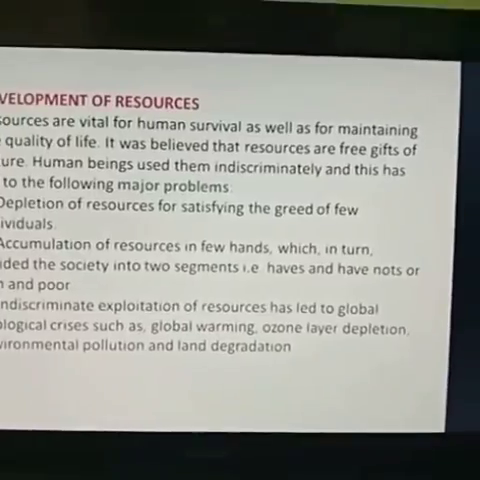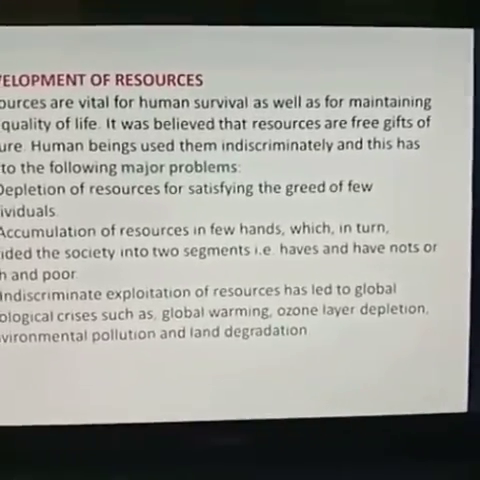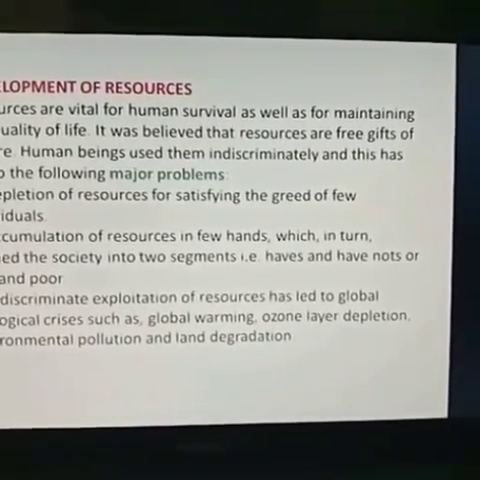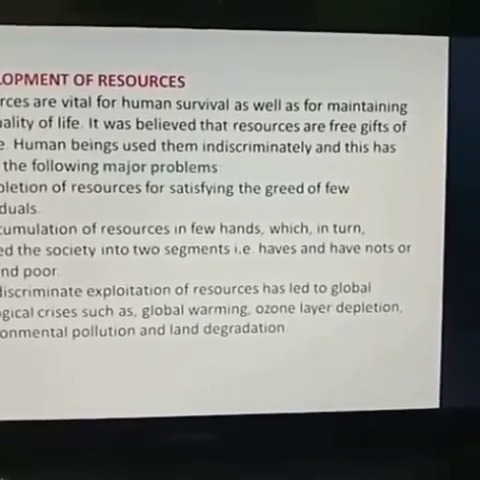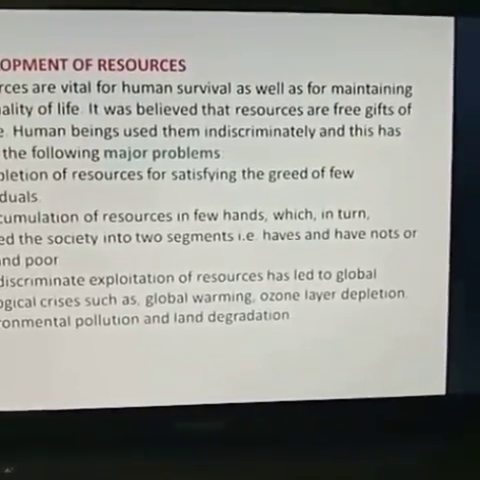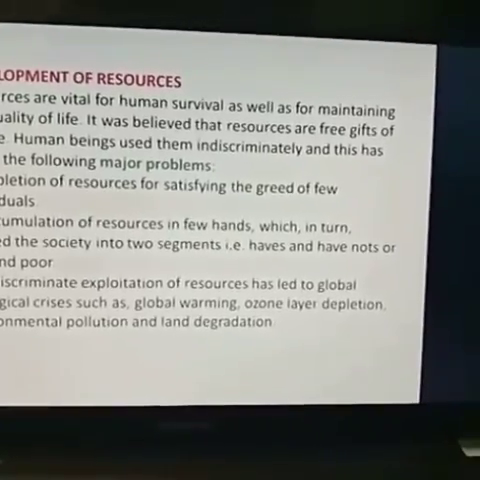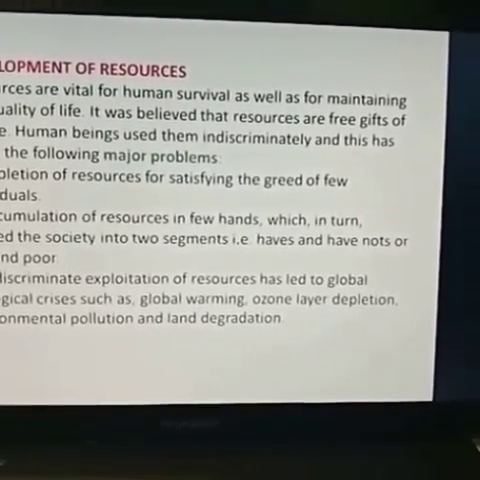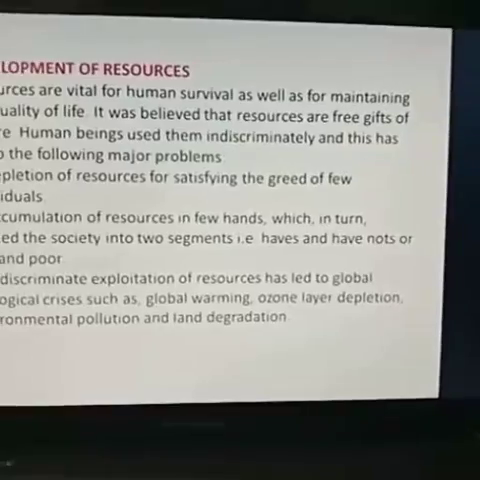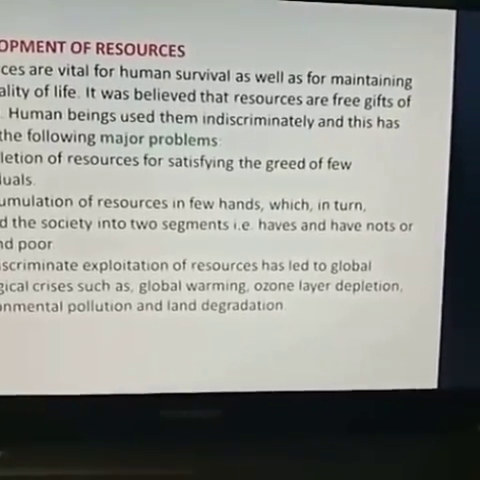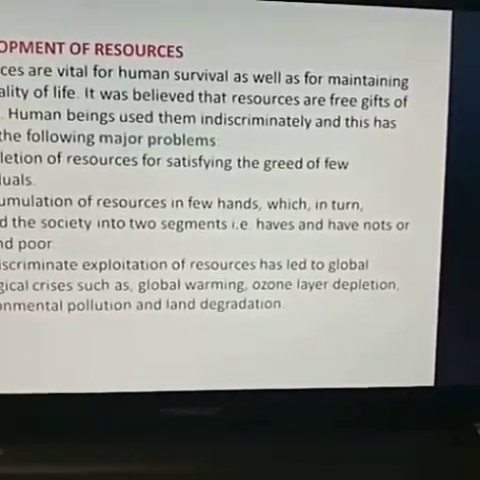Now, after this, what is the development of resources? Resources are vital for human survival as well as for maintaining the quality of life. It was believed that resources are a free gift of nature. Because they are free, humans are using them indiscriminately.